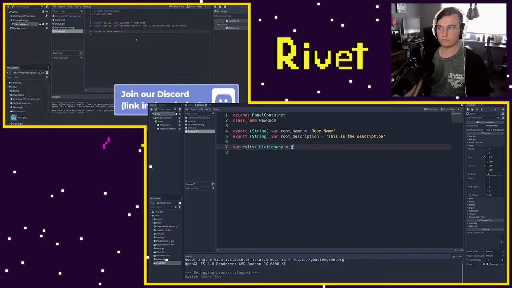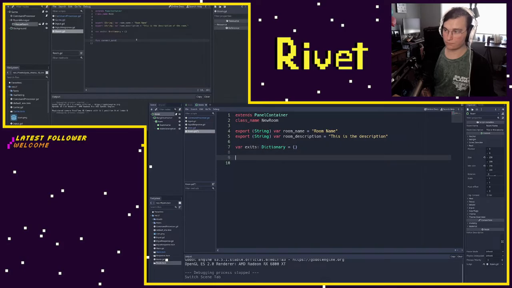So let's think about what it means to connect a room. Well, we're probably going to want a function, right? And we'll call this function connect exit, I guess. And we're going to need a couple things. Whenever we call this function, we need to say which direction this exit is in. So we will say direction, and we'll make this a string for now. We might have an enum later about potential directions that we can use. But for now, we'll just do a string.